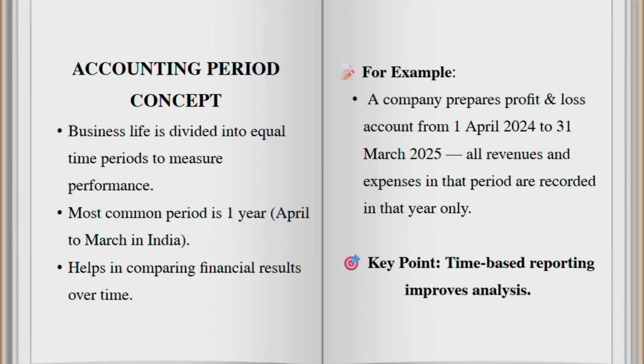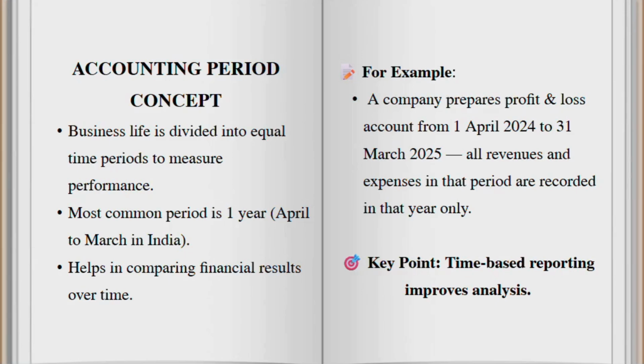Accounting period concept. Business life is divided into time periods to measure the performance of a business, typically 1 year, that is from 1st April to next year 31st March in India. For example, all revenues and expenditures from 1st April 2024 till 31st March 2025 will belong to one particular period.